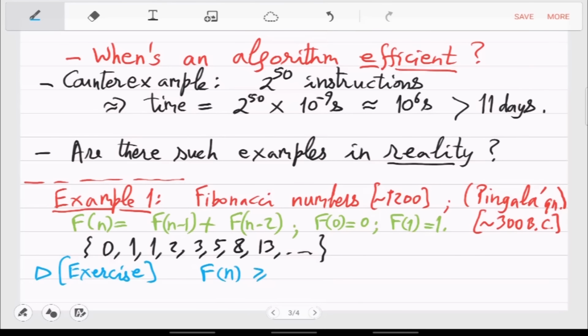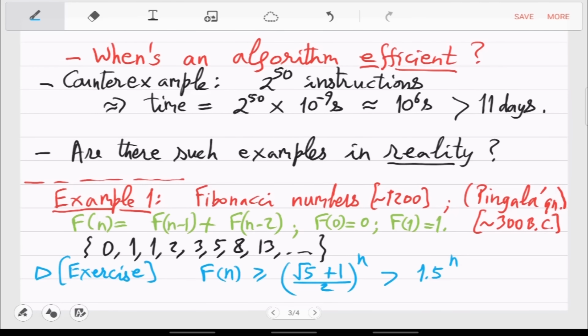fn is growing faster than (root 5 plus 1)/2 to the n, which is faster than 1.5 to the n. If you think of this as somewhat 2 raised to n, you can understand the growth. For n equal to 100 already, it's like 2 raised to 100. It's growing very fast. So any algorithm which requires fn many steps is already requiring exponentially many.